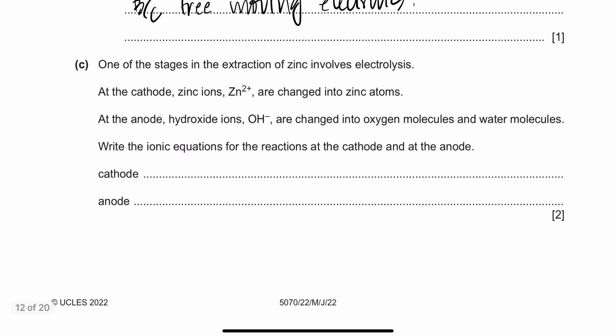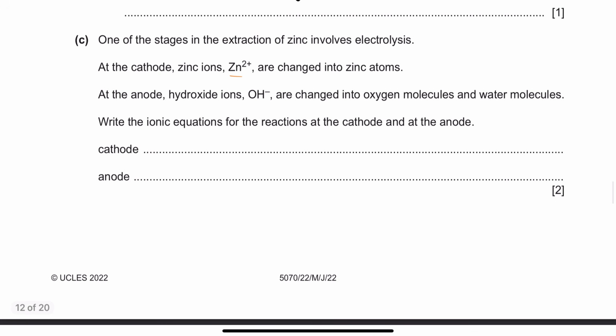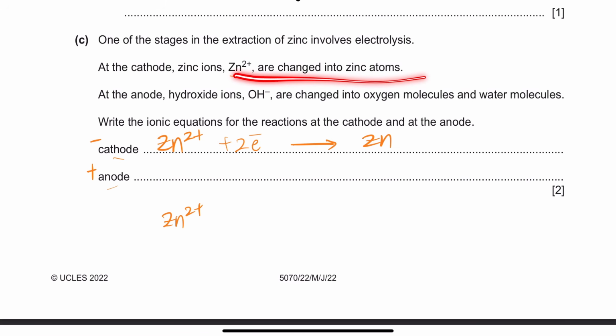Now it says, one stage in the extraction of zinc involves electrolysis. At the cathode, Zn2+ is changed into zinc atoms, and at the anode, hydroxide ions are changed into oxygen molecules and water molecules. Literally, it has given you everything, cathode or anode. But cathode is the negative terminal, anode is the positive terminal. Don't panic. So Zn2+ will go to the cathode because it's positive, and it will be attracted by the cathode. So Zn2+ will gain 2 electrons at the cathode to become zinc, and it's even telling you all of that stuff.